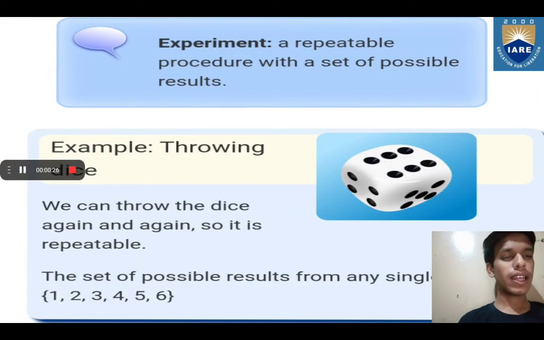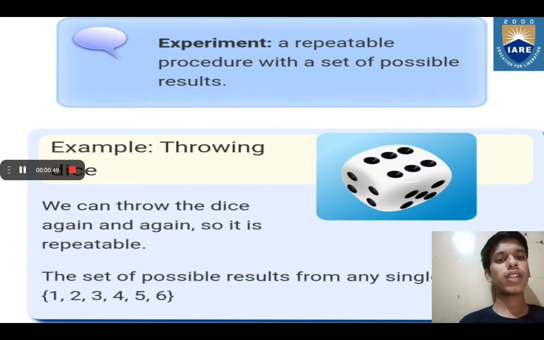First of all, what is an experiment? An experiment is a repeatable procedure with a set of possible results. An example of an experiment is throwing a dice. If we throw a dice, there are 6 possible outcomes which we can get: 1, 2, 3, 4, 5, 6.